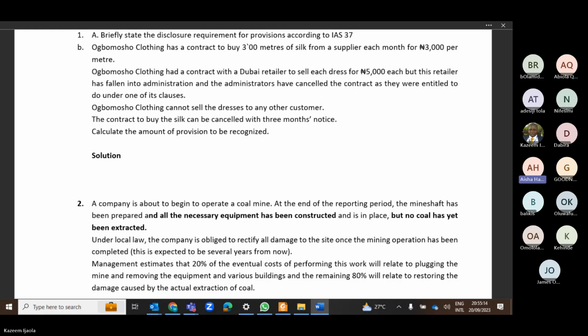Ogbomoso Clothing has a contract to buy 300 meters of silk from a supplier each month for 3,000 naira per meter. Ogbomoso Clothing has a contract with a Dubai retailer to sell each dress for 5,000 naira each, but this retailer has fallen into administration and the administrators have cancelled the contract as they were entitled to do under one of its clauses. Ogbomoso Clothing cannot sell the dresses to any other customer. The contract to buy the silk can be cancelled within 3 months' notice. Calculate the amount of provision to be recognized.